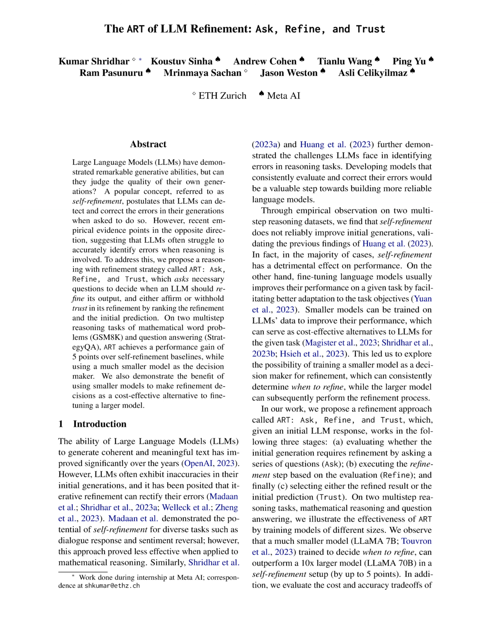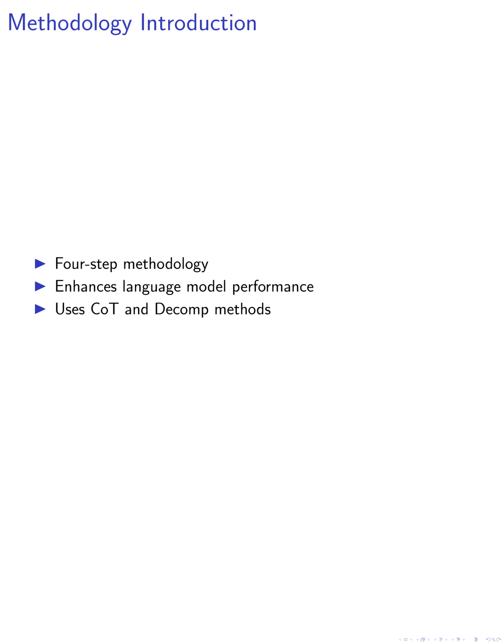In this paper, we introduce a four-step methodology to enhance the performance of language models. The first step involves generating an initial prediction. This is achieved by augmenting the task query with task examples for pre-trained models or providing the query directly for fine-tuned models. We employ the chain of thought, COT, and sub-question decomposition, decomp, methods to consider the multi-step reasoning nature of the tasks, thereby aiding in the generation of the initial prediction.